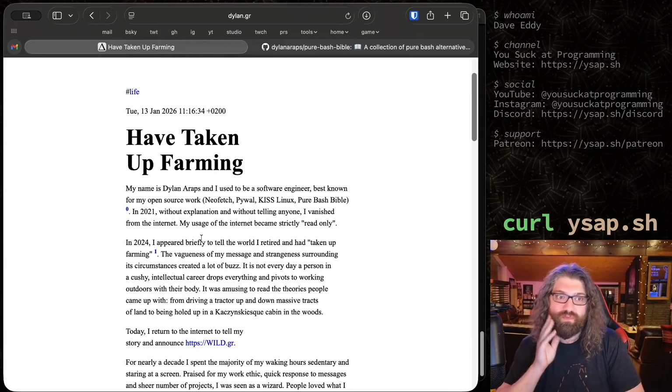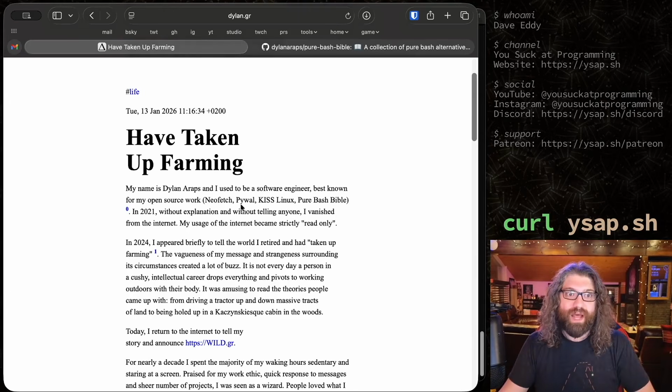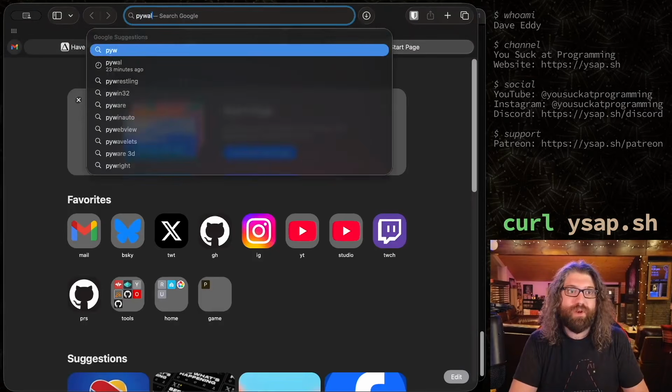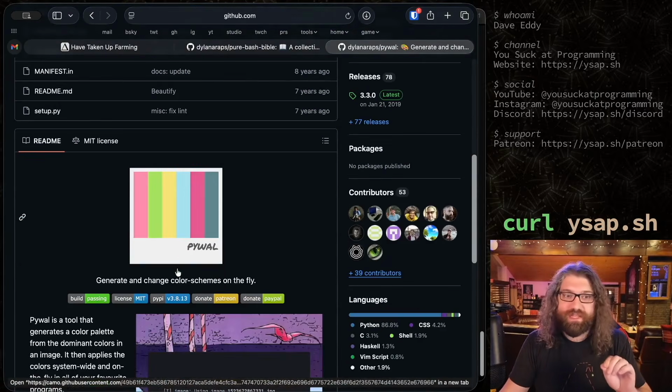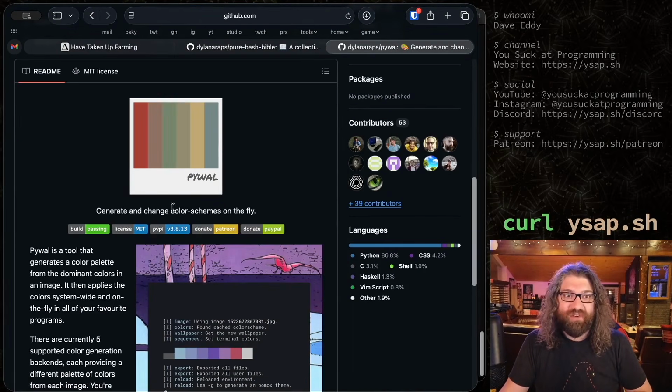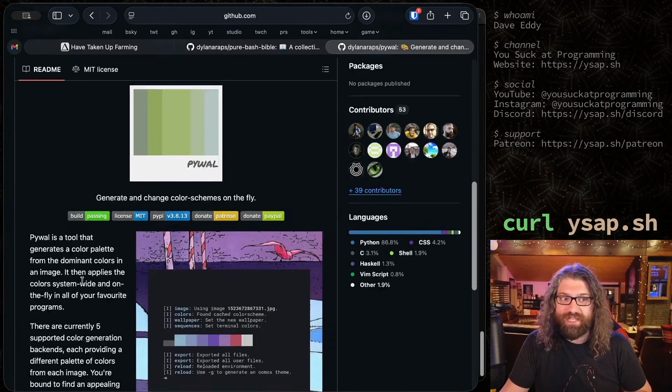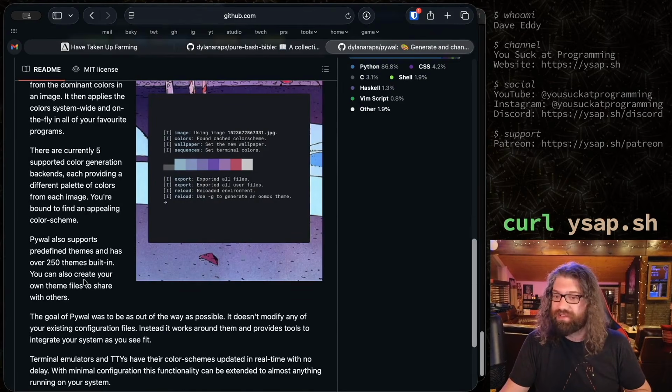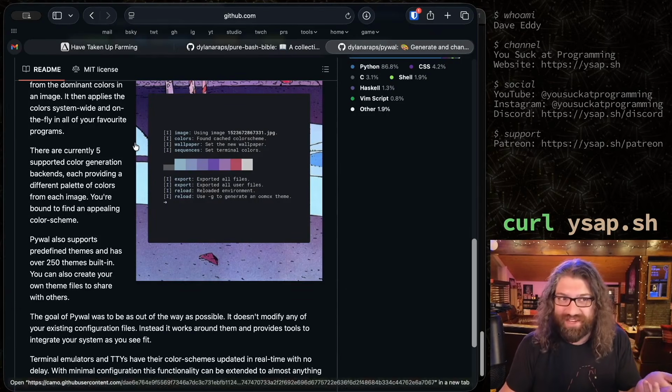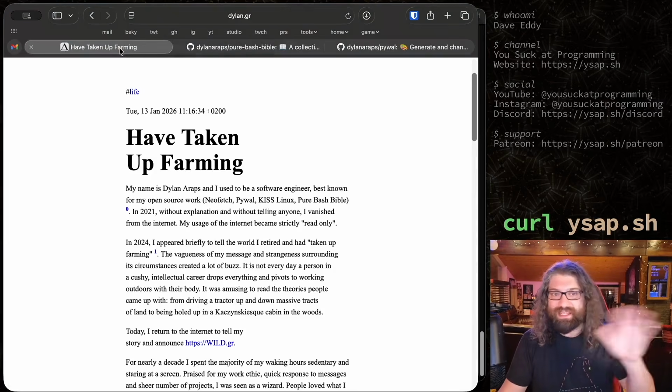Best known for my open source work, NeoFetch, which we talked about, PyWall. PyWall is actually cool. I had to look this one up. I didn't know what it was. This seems legitimately useful. You generate and change color schemes on the fly. It generates a color palette based on the dominant colors in an image. This actually seems genuinely useful. I've saved this repo for myself so I can go look at it later. But let's not get distracted here.